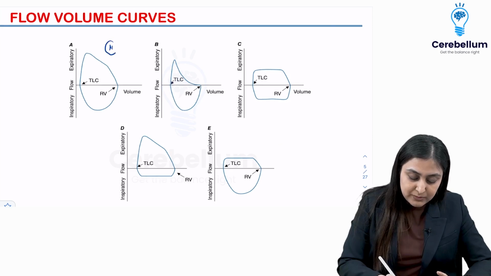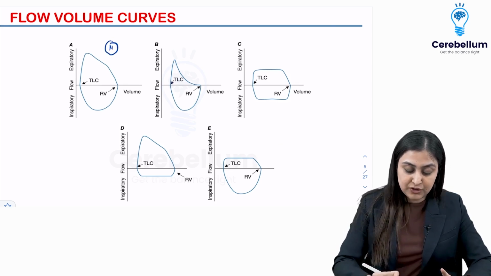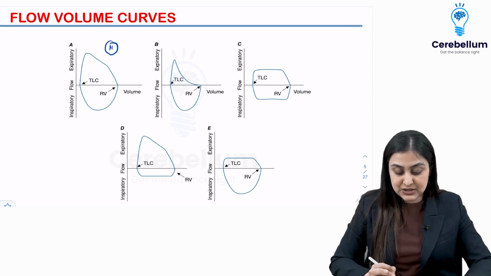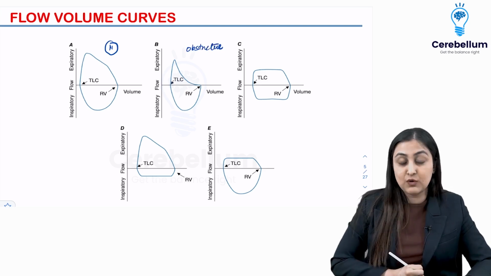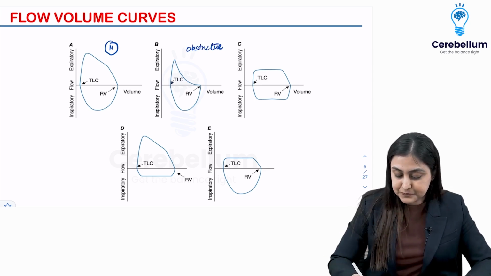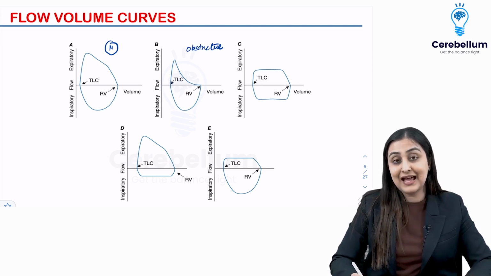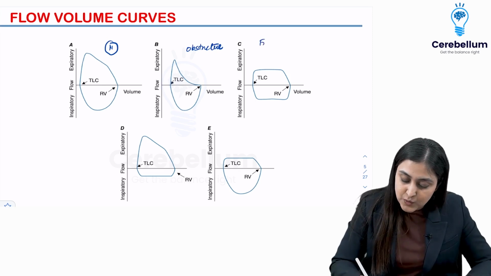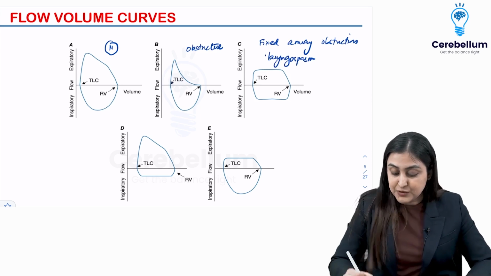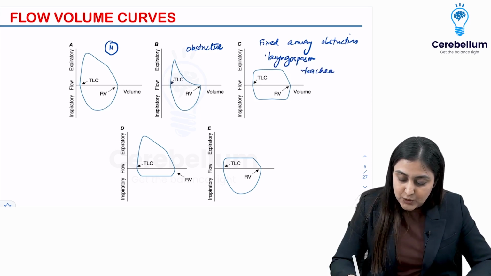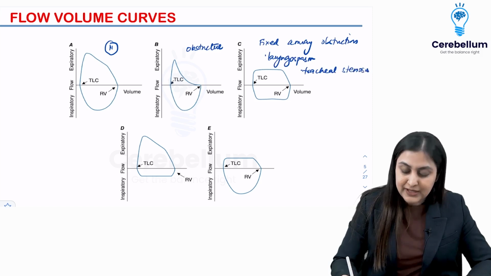So this is what a normal curve looks like. Always make a note of where inspiratory and expiratory is in these graphs. When you see this scooping, this is your obstructive lung disease, like we have already discussed. When you see that both the inspiration and expiration are affected, this is what is known as a fixed airway obstruction. So examples of fixed airway obstruction could include something like laryngospasm. Yeah, so that is a fixed airway obstruction. Laryngospasm or tracheal stenosis. So these are all fixed airway obstruction.